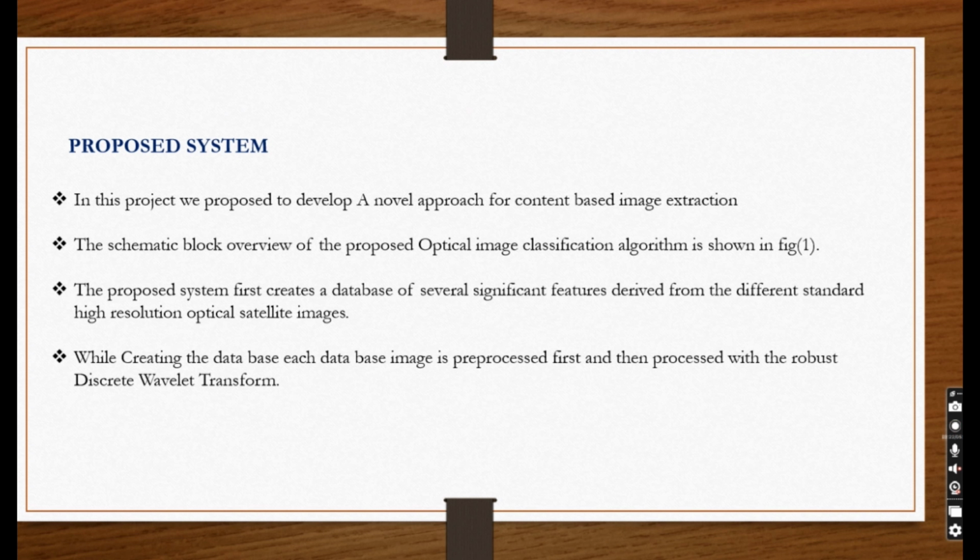Proposed system. In this proposed system, first we have to create the database. While creating the database, each database image is pre-processed with the robust discrete wavelet transform. This discrete wavelet transform is used to analyze the image in all directions, and it is used to reduce the noise and reduce the database size.